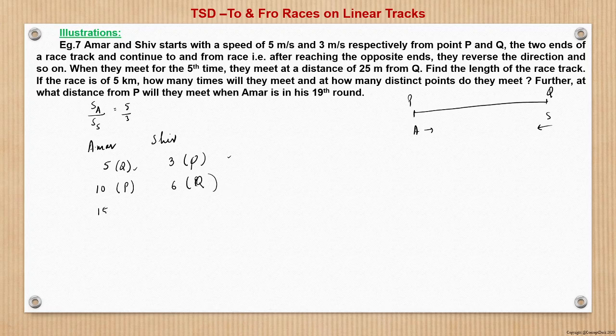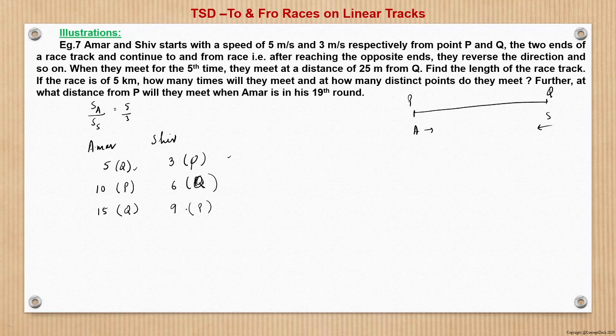Now let us see for 15th round. At the end of 15th round, he will be at Q, right? And by then he will complete 9 rounds, and 9 rounds means at P. So it appears that they will never meet at same point, right?